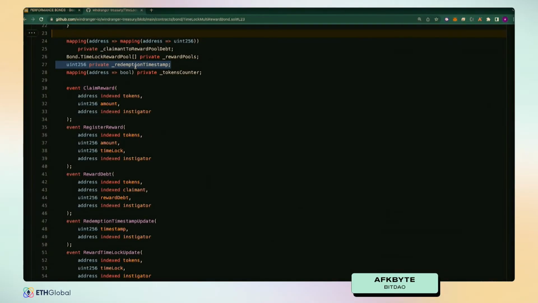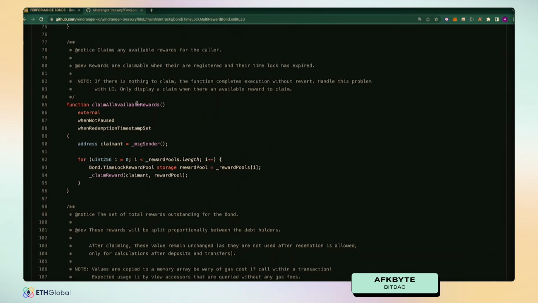And we have individual reward pools, so the tokens that they will be eligible to withdraw from, and a redemption timestamp over here, which is the point at which we know that if the bond has not been slashed, they should be able to redeem all of their collateral.